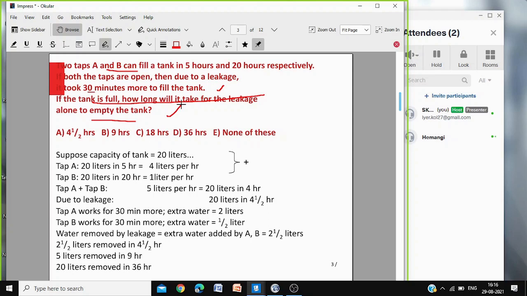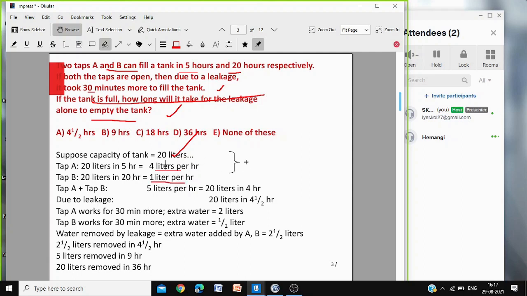The sum is okay, Betty? Yes, sir. So in order to avoid fractions, we always try to take something which is a multiple, then we can avoid fractions. You can take x, but here we have taken 20, so as to avoid fractions. You could have taken x also, no problem. So we have taken 20 liters. 20 liters it fills in 5 hours, so it fills 4 liters per hour. Similarly, same capacity, 20 liters, it fills in 20 hours, that means it is filling 1 liter per hour.